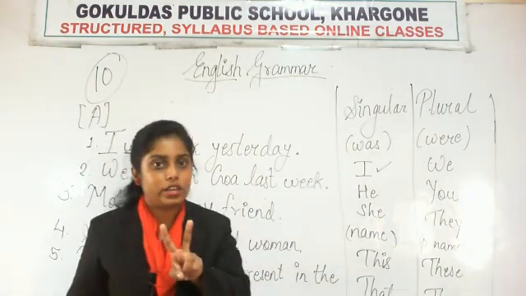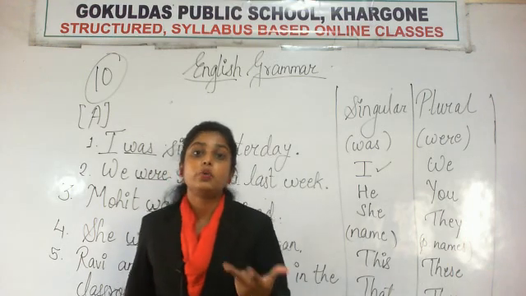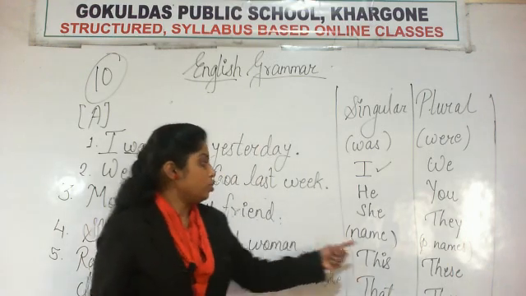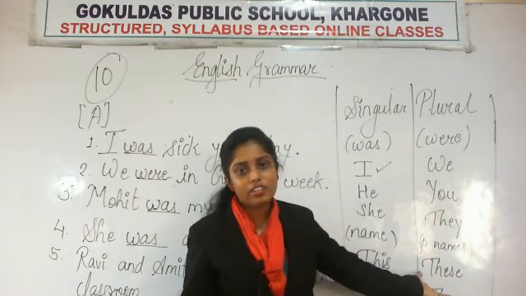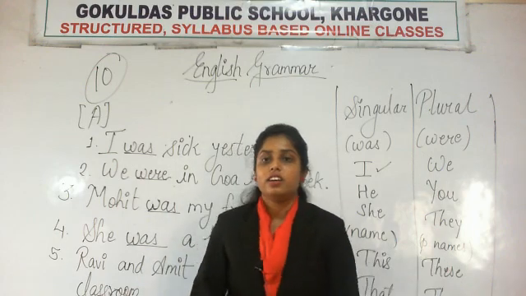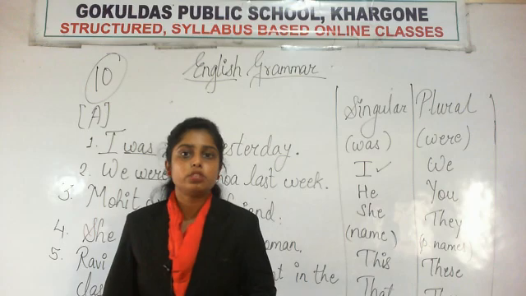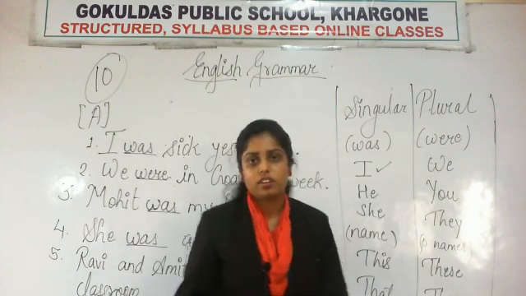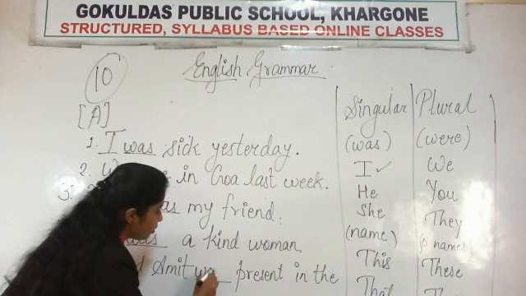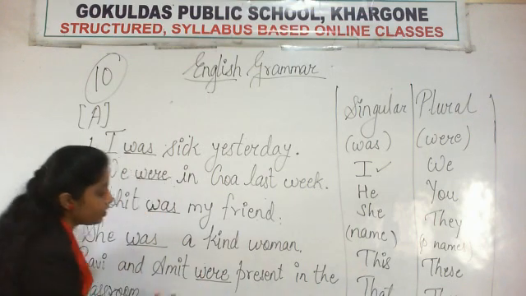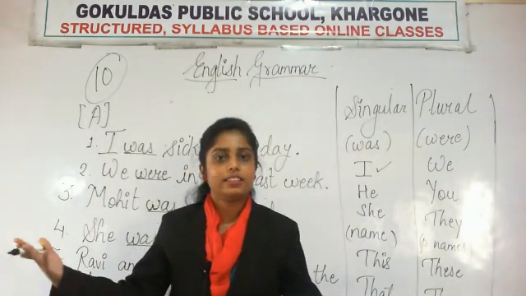Okay, now there are two names. So these names are not singular in number. Now the names are plural in number. So plural names come under the plural subject list obviously. So with plural names, what do we use? We use were. Okay. So Ravi and Amit were present in the classroom. Ravi और Amit classroom में present थे.